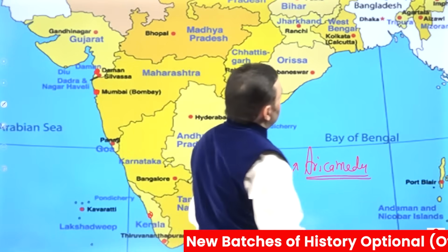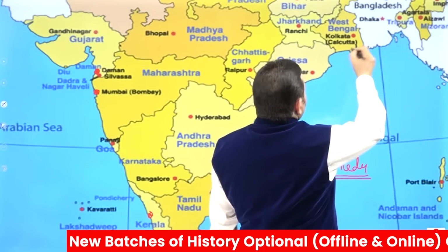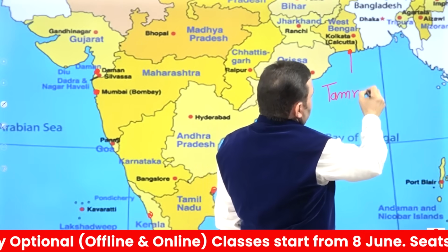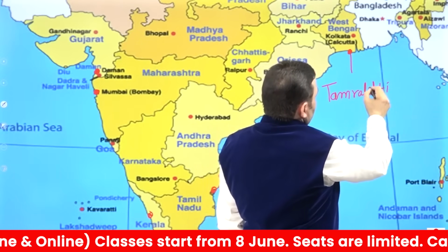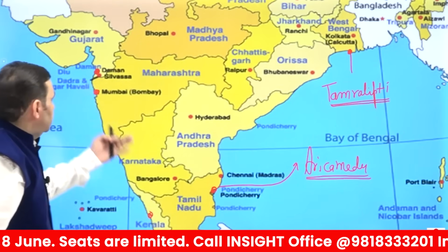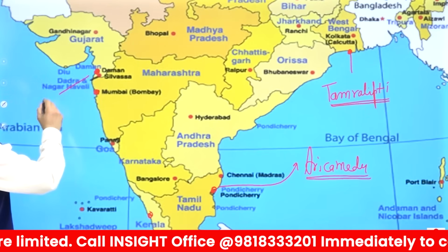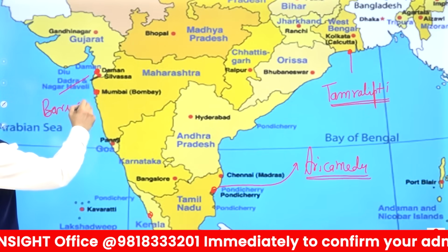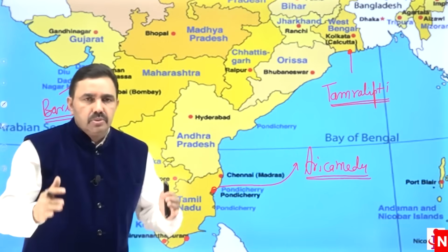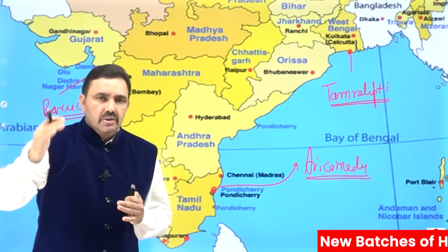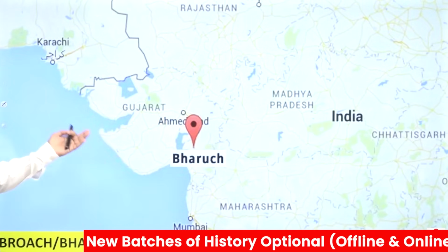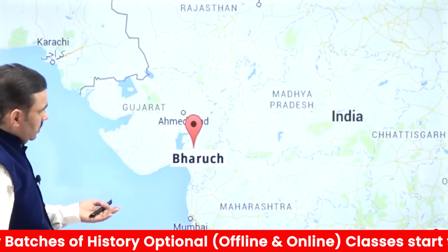There was another port here in Bengal, and that was Tamralipti. This Tamralipti was the most prominent port on the east coast during the ancient age. Bharuch was the most prominent port on the west coast during the ancient age, or Bhragukaj or Berigaja. So these questions could be asked. Most prominent port on the east coast, most prominent port on the west coast. So both you should know. This is Bharuch, you can see here, today's Google map, Gujarat.